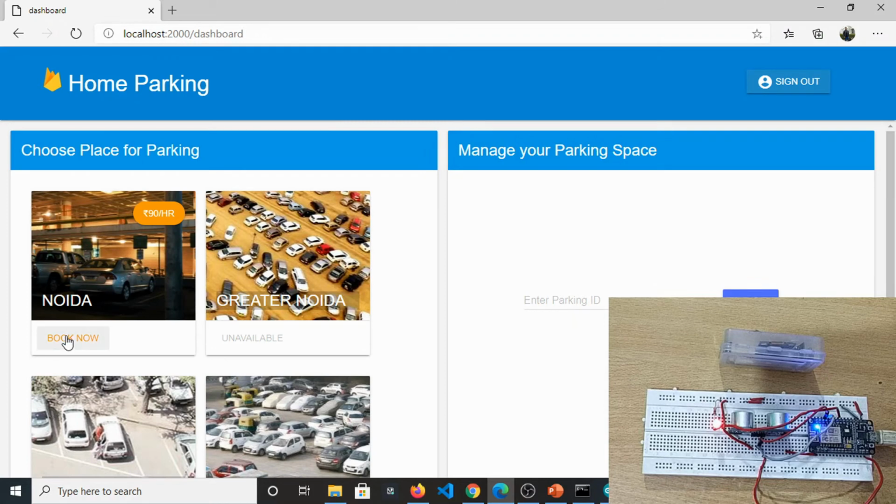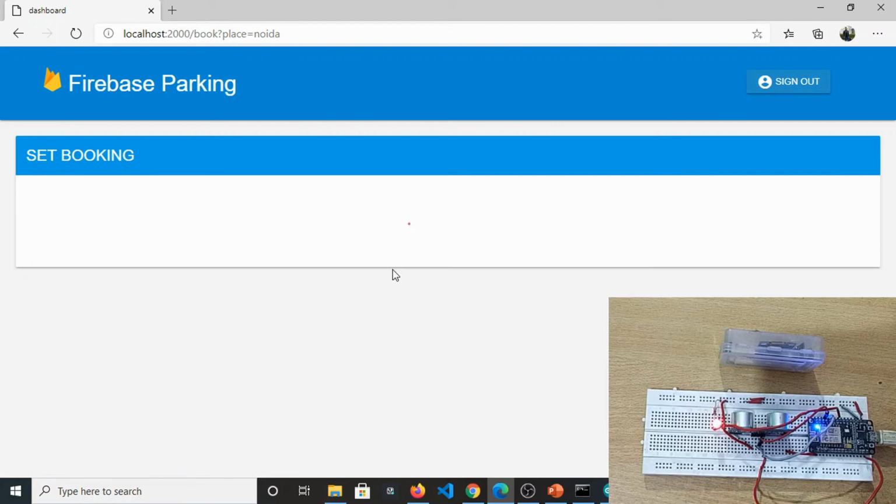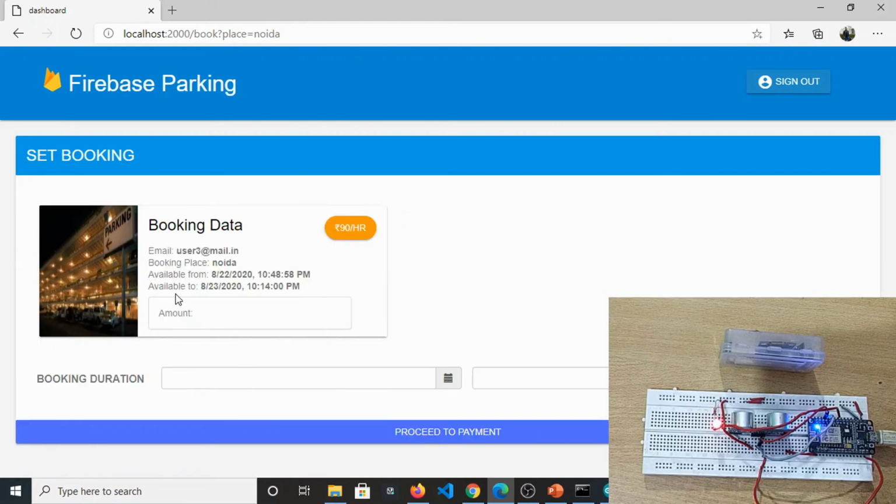And if you can see now, I have already used 10 minutes of the parking. But we have more time, but these things will be updated in the next booking. For the next booking, the time is updated to 10:48.